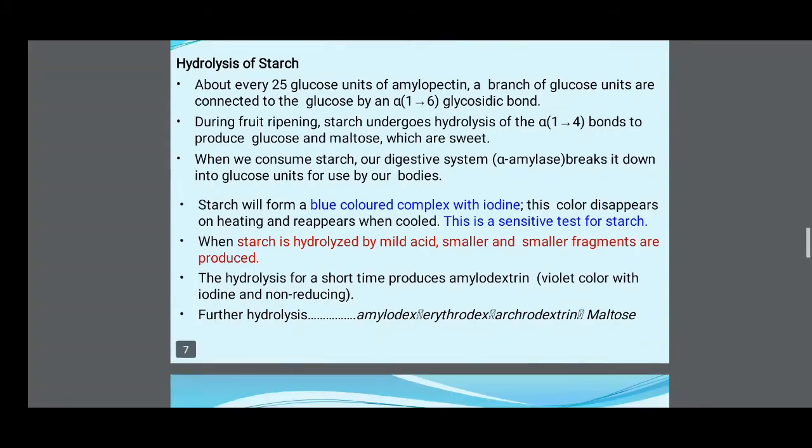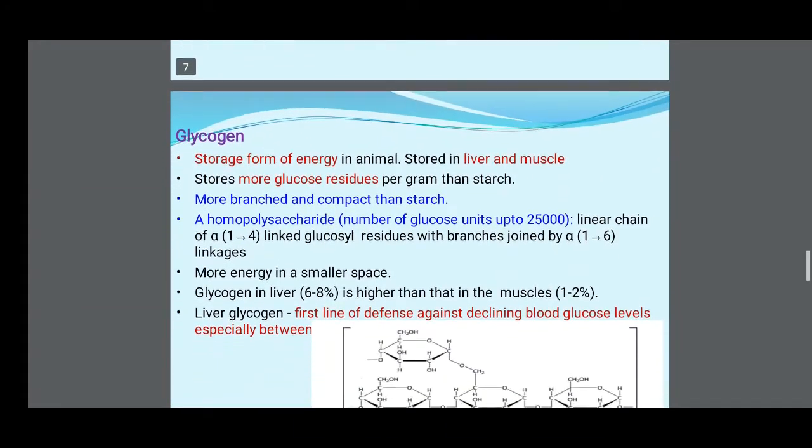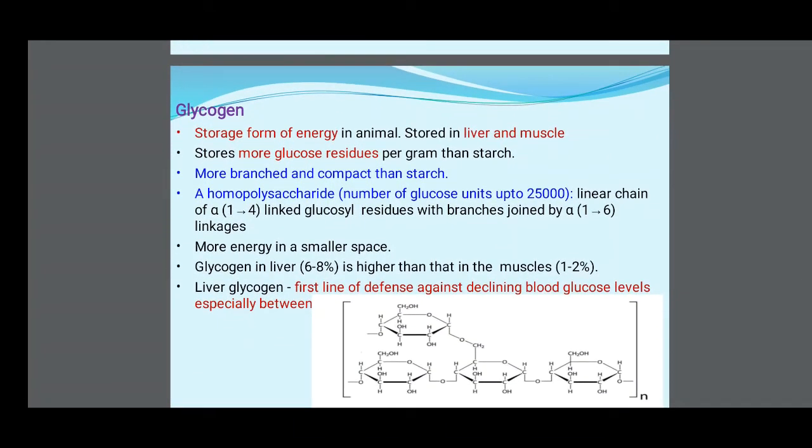Then glycogen, the storage form of energy in animals, stored in liver and muscle, stores more glucose residues per gram than starch, more branched and compact than starch.